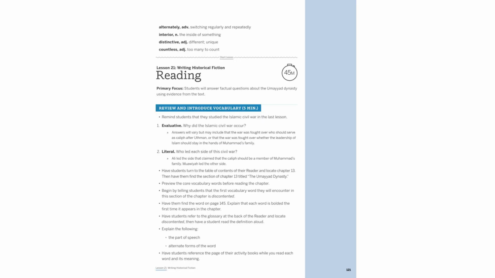The Islamic Civil War arose over leadership disputes post-Uthman, with Ali advocating for Muhammad's family and Muawiyah opposing. Students should locate Chapter 13 in their reader, focusing on the Umayyad dynasty. Begin with the vocabulary word discontented, found on page 145, and explore its definition and usage.